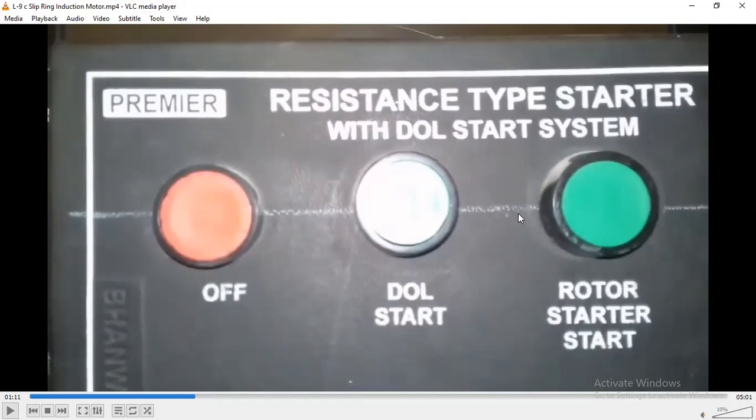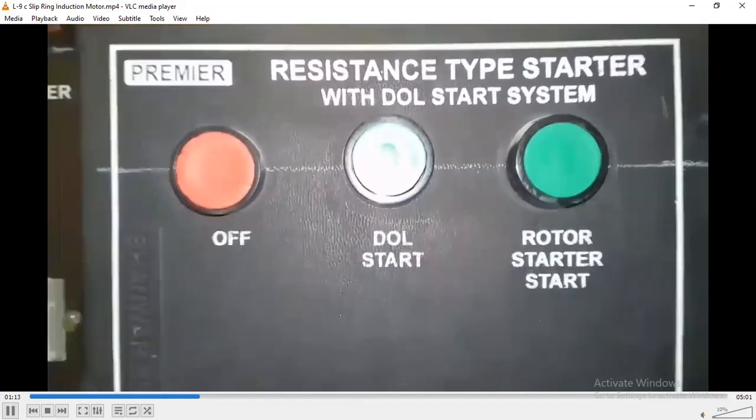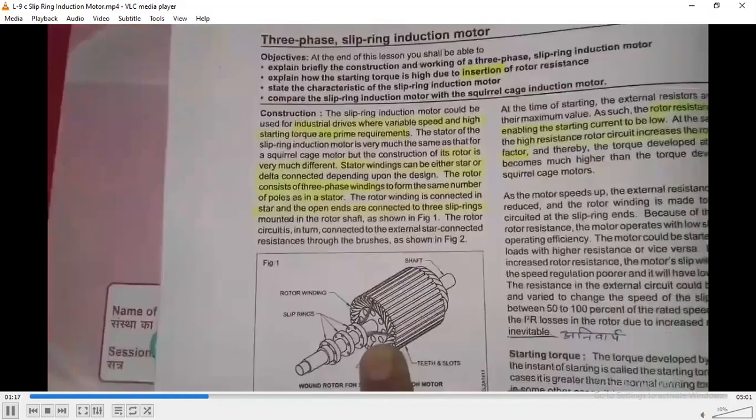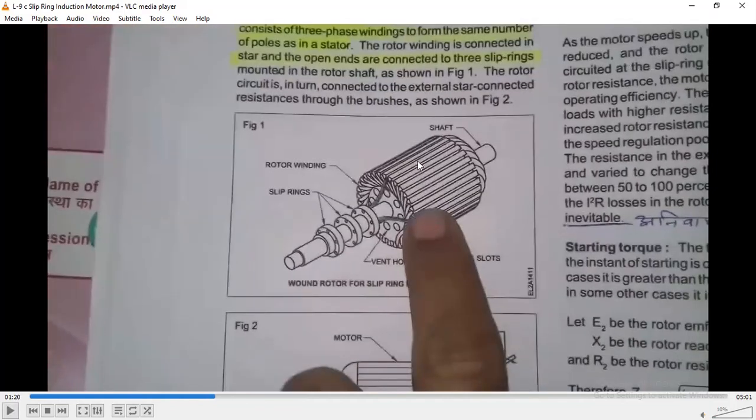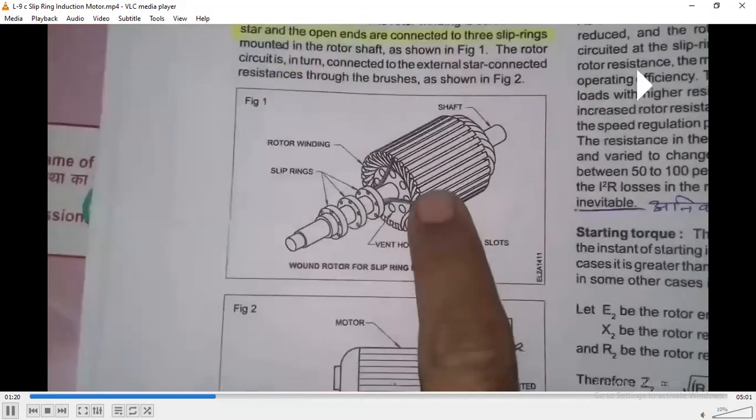For this purpose, we connect these motors, so a resistance type method is connected there. There's a kind of panel box. In this figure you can see these are the slip rings, shaft, rotor winding. Particularly these rotor winding terminals are connected separately to these rings.